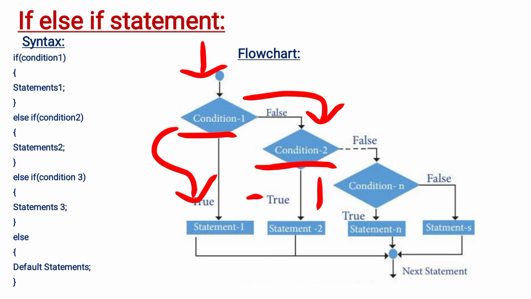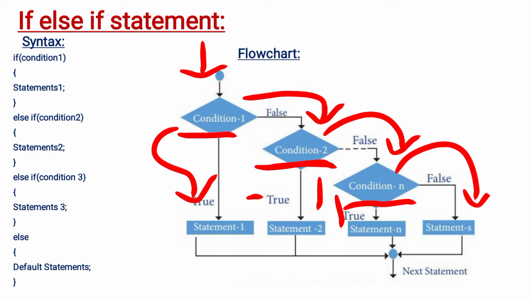If this condition 2 is false, then it goes to the else part, and so on. How many conditions are there? Suppose there are n conditions, then the last nth condition will be checked. If it is true, statements n will be displayed. If it is false, then again it goes to the default else block, that is the last else block. If condition n is false, then the control directly goes to the last statements.